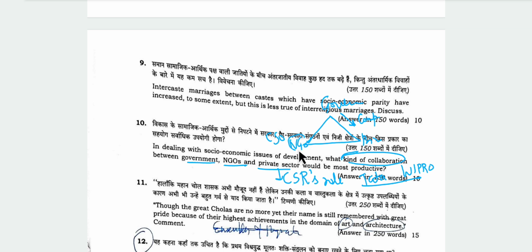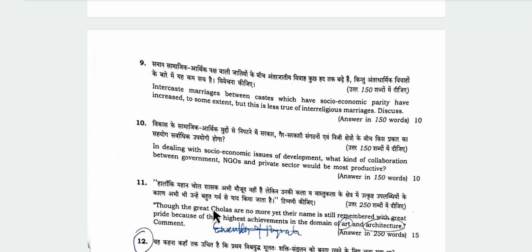NGOs will help in public participation, will work at grassroots level, and private sector will fund the socio-economic activities and try to uplift the vulnerable sections. For example, women, backward castes, tribes, etc. This type of collaboration can be shown via a diagram, which will be a bit attractive and which can help us in getting some extra marks.